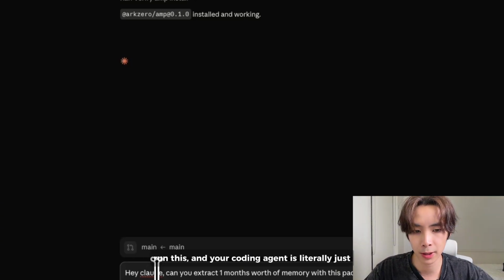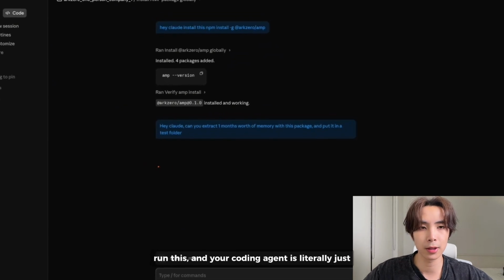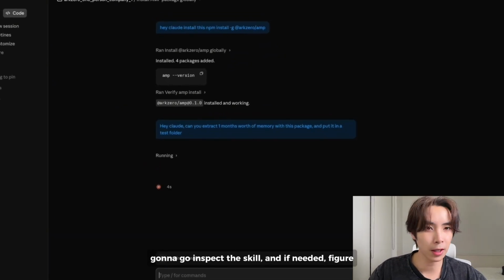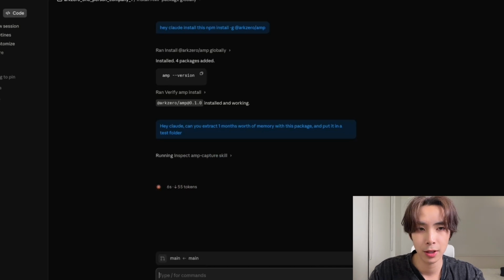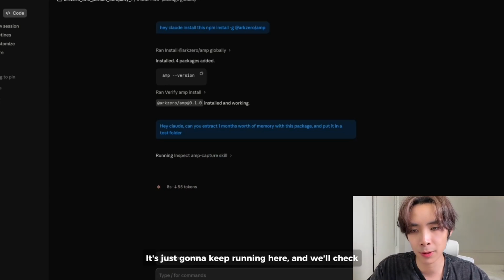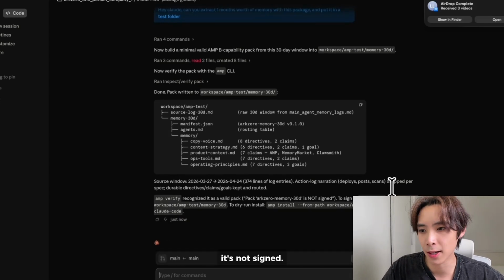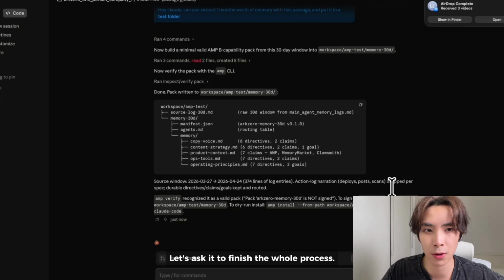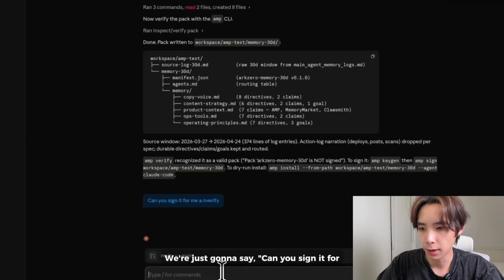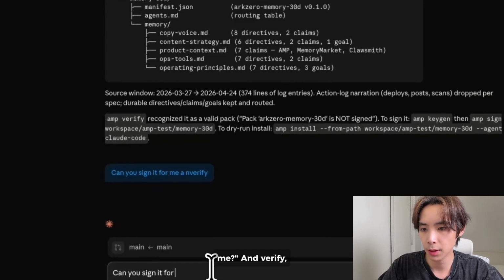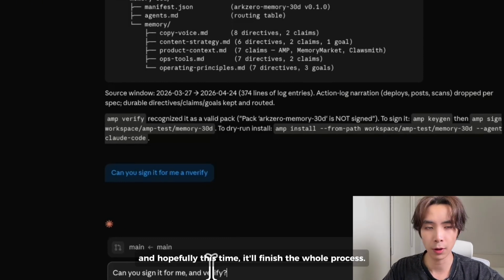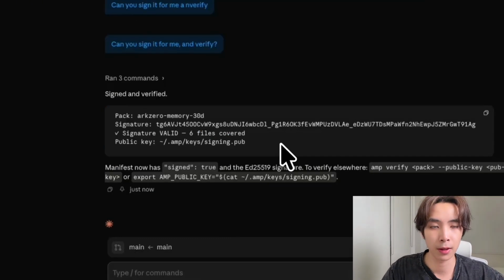I'm gonna go ahead and run this, and your coding agent is literally just gonna go inspect the skill, and if needed, figure out how to use the package. It's just gonna keep running here, and we'll check back when it's done. So it actually finished really quickly, but it says it's not signed. Let's ask it to finish the whole process. We're just gonna say, can you sign it for me and verify? And hopefully this time it'll finish the whole process. And there we go, it's all done.